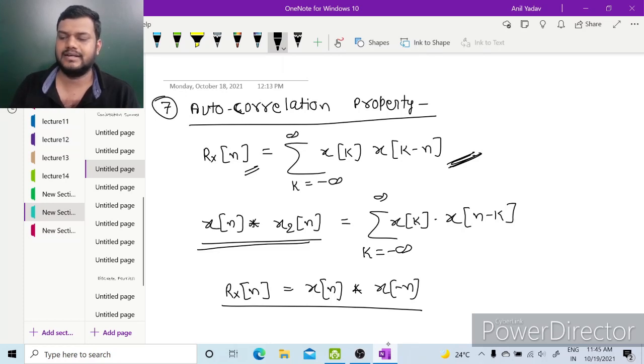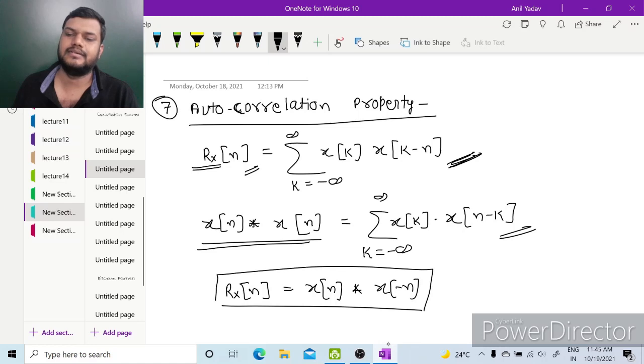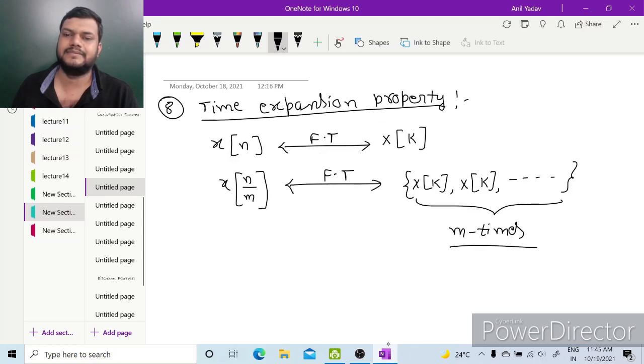So here we can write, this is again convolution, x of n convolved with x of n only. This is summation k from minus infinity to infinity x of k, x of n minus k. So we can say this Rx of n is x of n convolved with x of minus n. If here we replace n with minus n, then here we can see it became k minus n. So this is autocorrelation property.